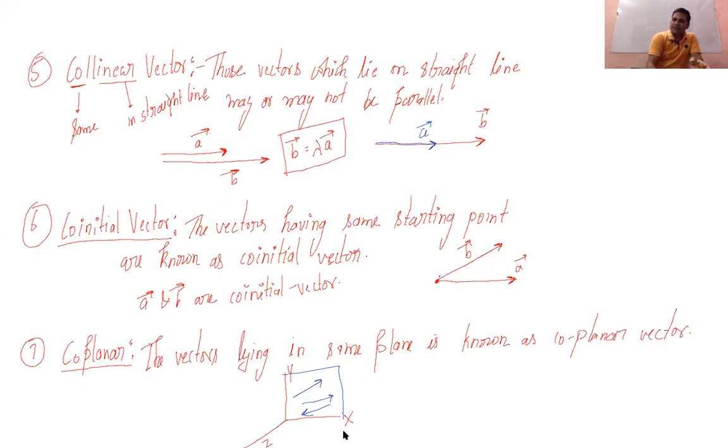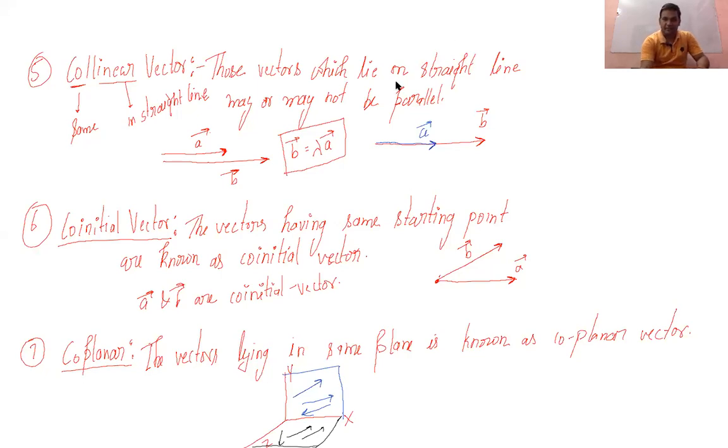Now, if you are talking about another plane, let's say this plane, xz. If there are any vectors like this, these will be your coplanar vectors in the xz plane.